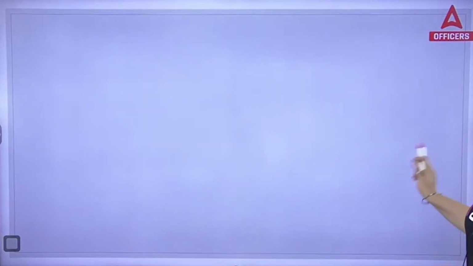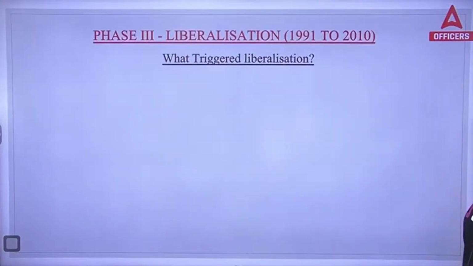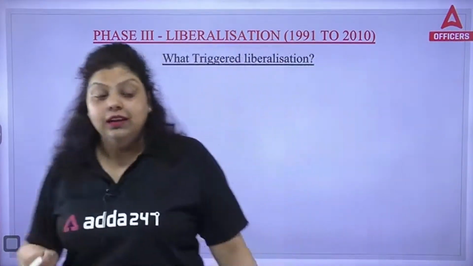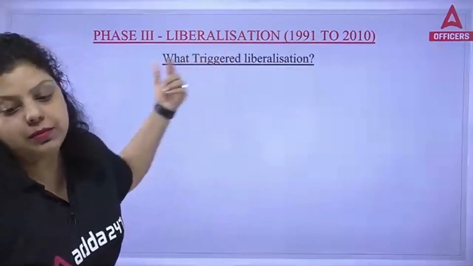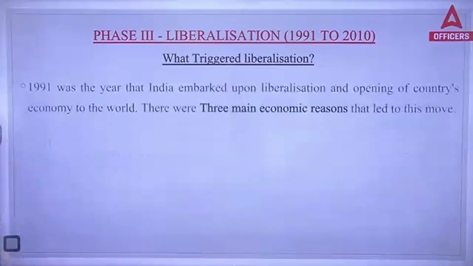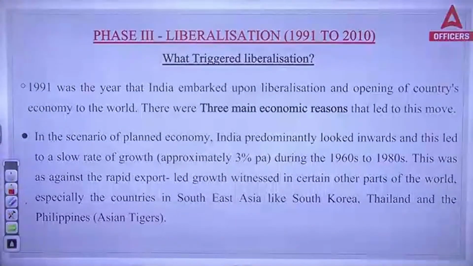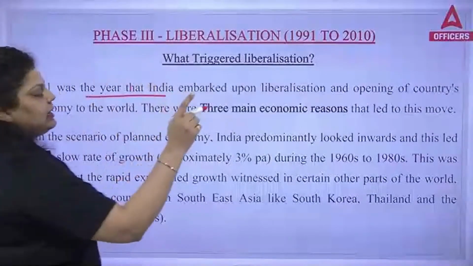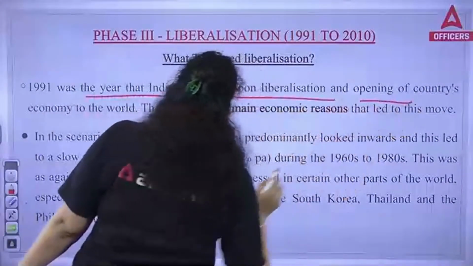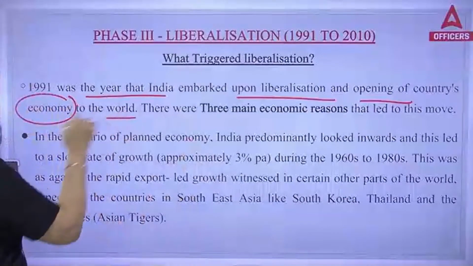So let's start from here, the triggered liberalization we have to discuss now. We are going to discuss phase 3, liberalization from 1991 to 2010. This period is known as the post-liberalization period. So what is triggered liberalization? Let's discuss that first. 1991 was the year that India embarked upon liberalization, opening the country's economy to the world.